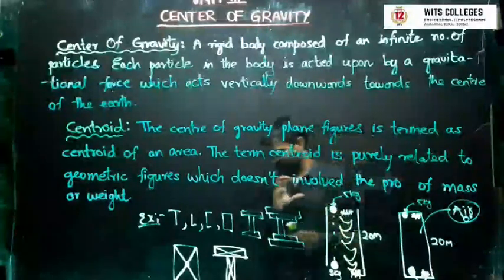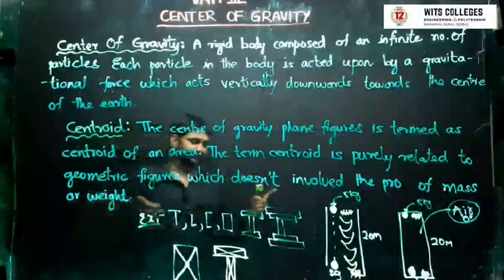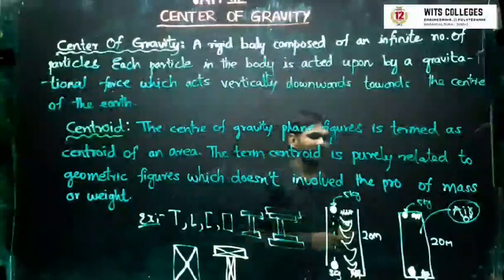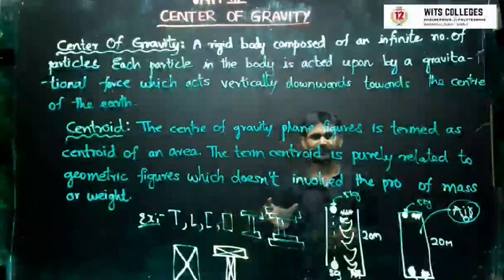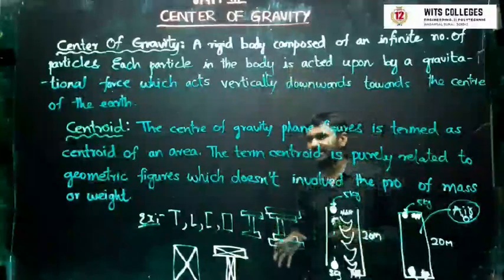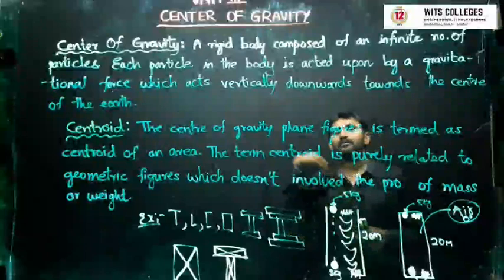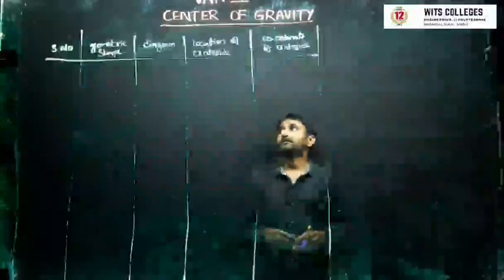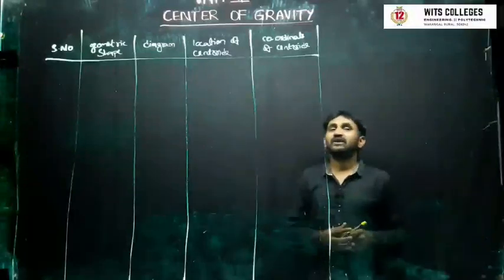So before going for the problems, we will see the tabular column. In the tabular column, we will come to know for the rectangle, for the circle, for some other figures, semicircles, what will be the centroid. We first will make a tabular column, then we'll find out the formulas for that, then we'll go on to the problems. Now, let's see some of the centroidal formulas.